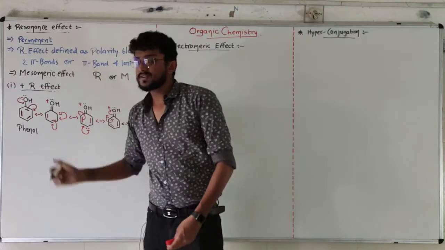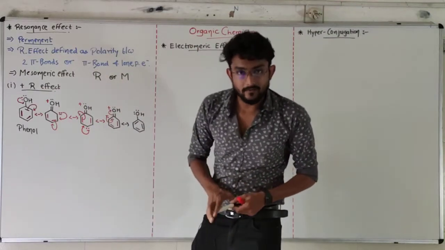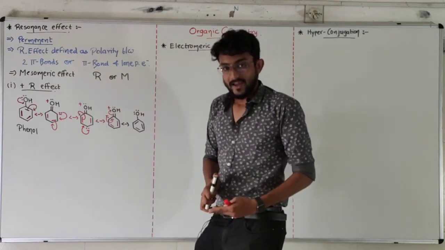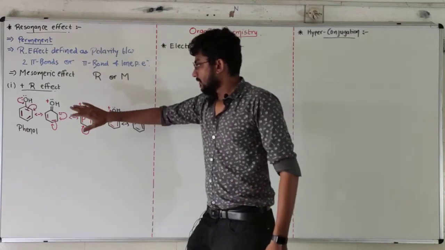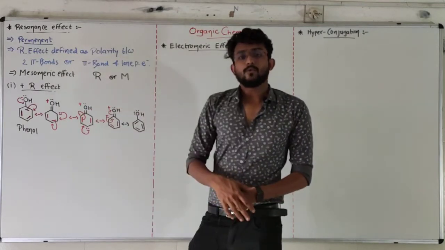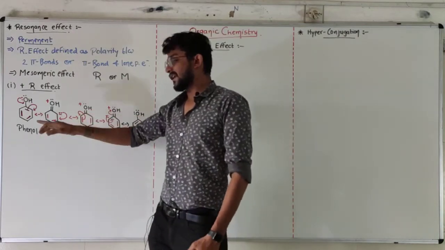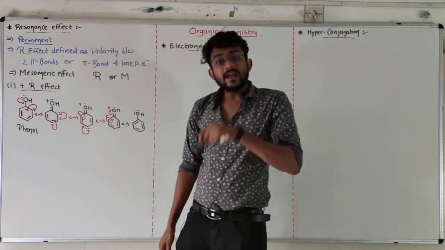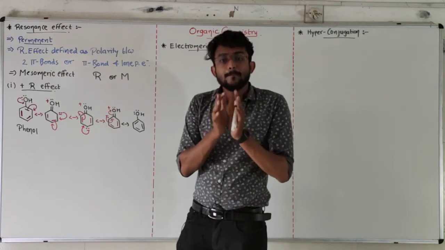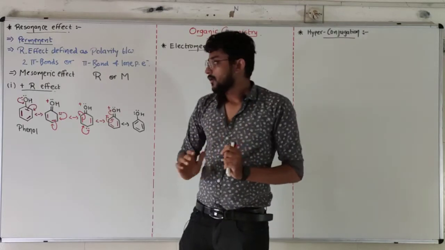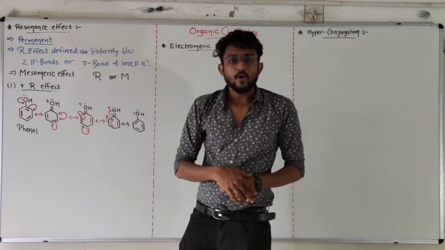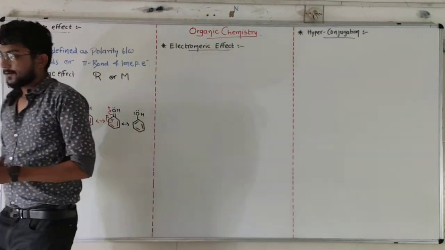That's why this is known as a positive resonance effect or positive mesomeric effect. Positive mesomeric effect means electrons are donated into the ring and the ring becomes negative.